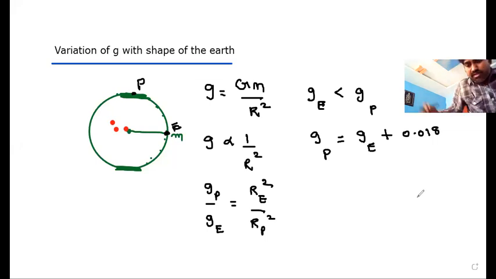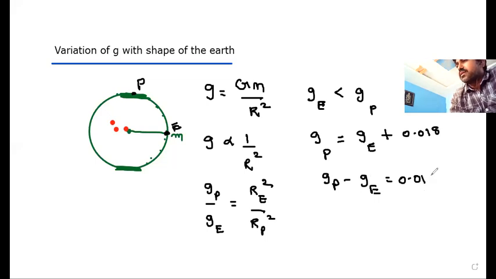Of course, the unit of g is meter per second square. So when you take the difference between g value at poles and g value at equator, both are nearly equal to 9.8. But a very small difference will be there. The difference is 0.018 meter per second square. So we can also write here, g at poles minus g at equator is nothing but 0.018 meter per second square.